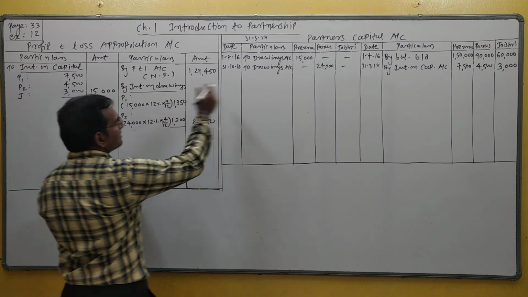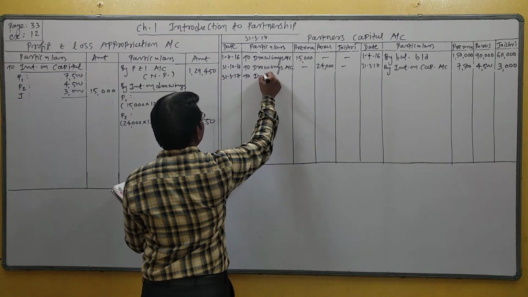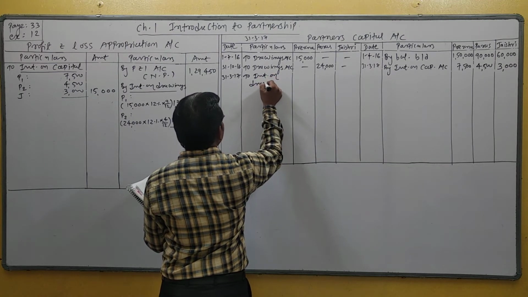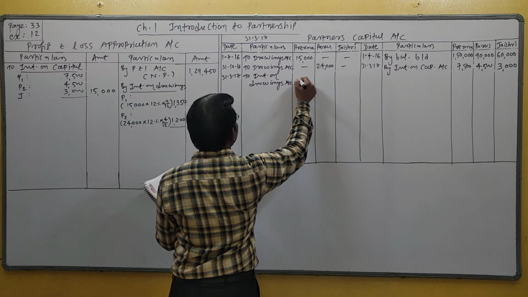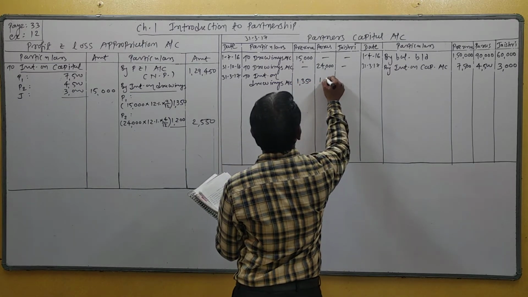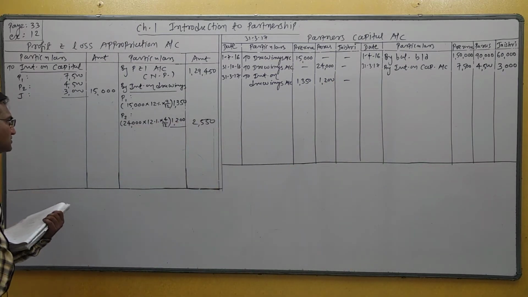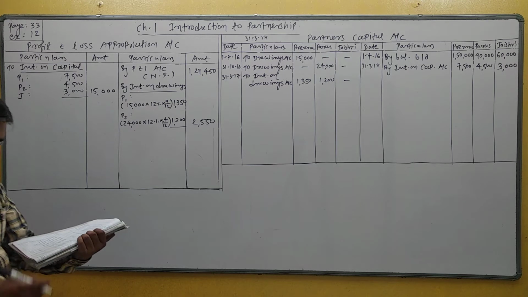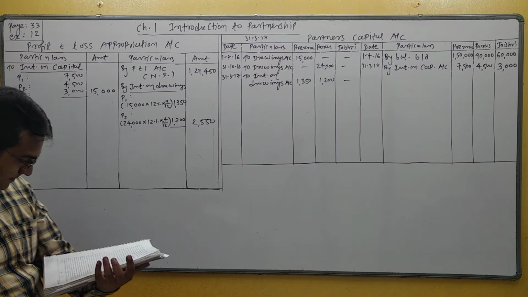Okay, now the effect of interest on drawing. Here, 31st March 17, to interest on drawings account: first partner 1,350 and second partner 1,200. Third partner dash. Interest on drawing completed. Now next adjustment.